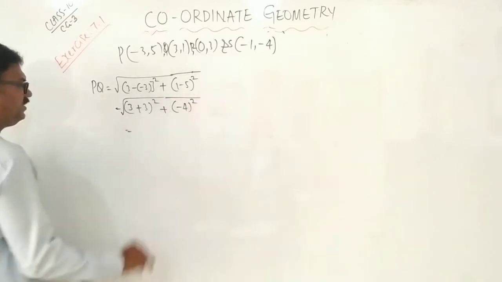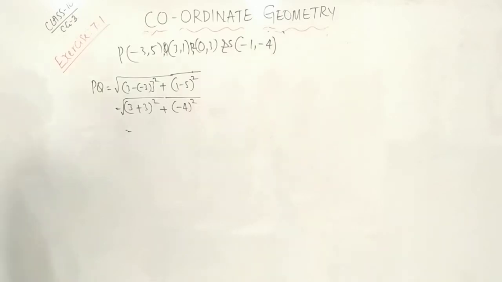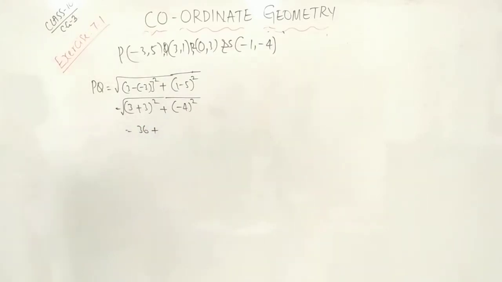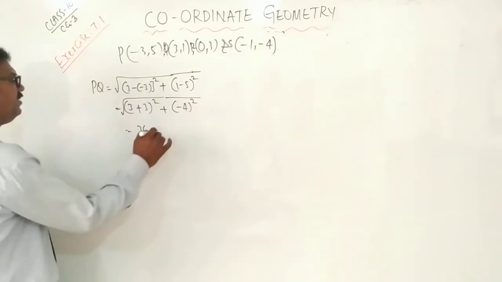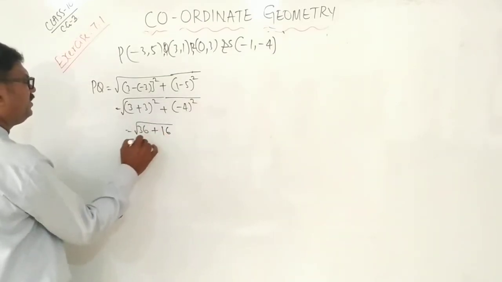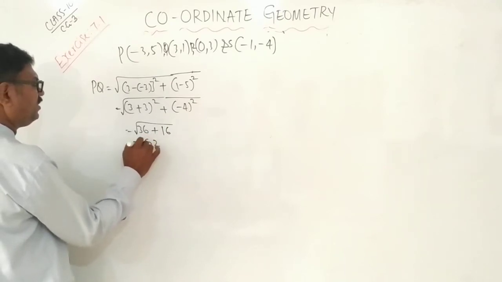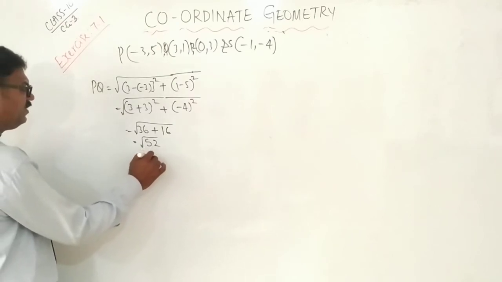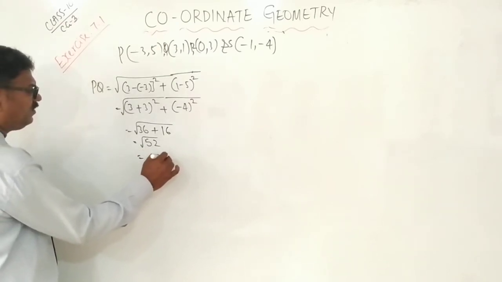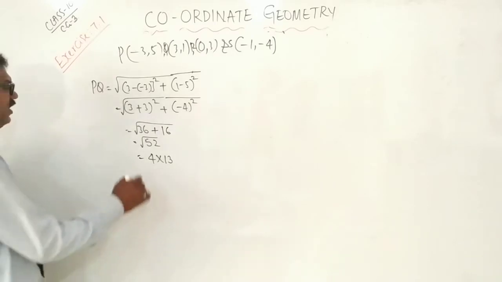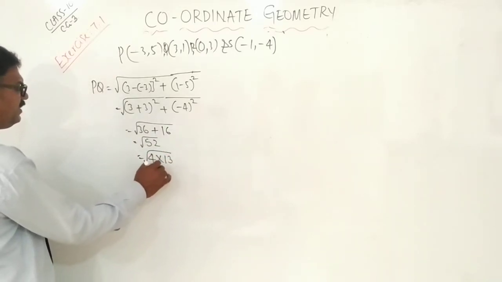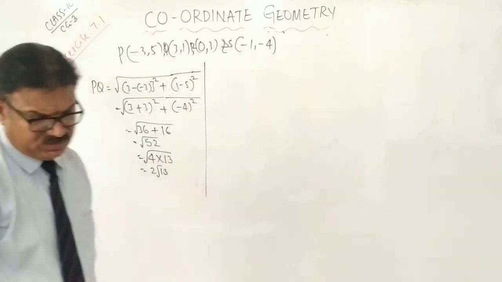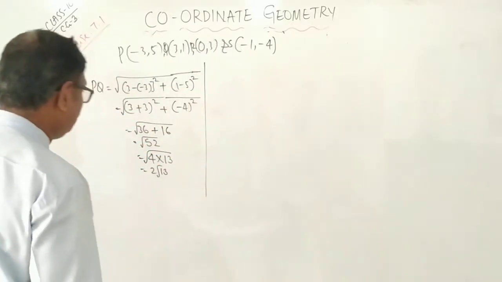How much is it? 3 plus 3 is 6, 6 square 36 plus 4 square 16. How much is it? 52. 52 can be written as 4 into 13. Tables only, don't know for us. Therefore, what is the answer? 2 root 13. 2 root 13. Next.